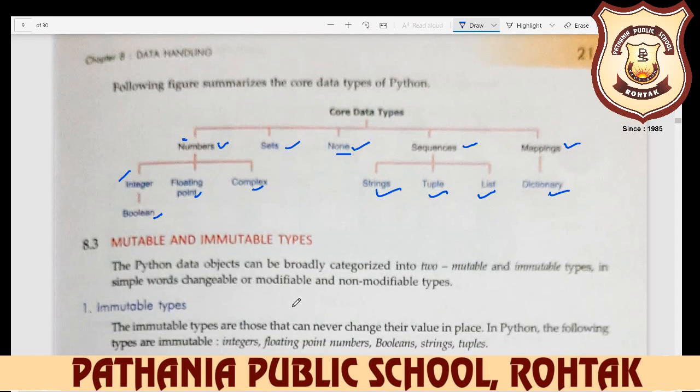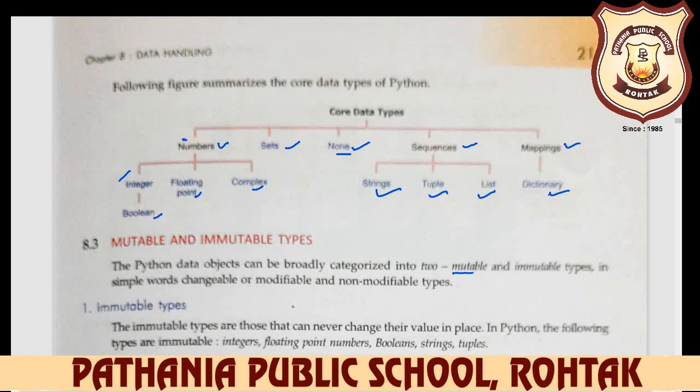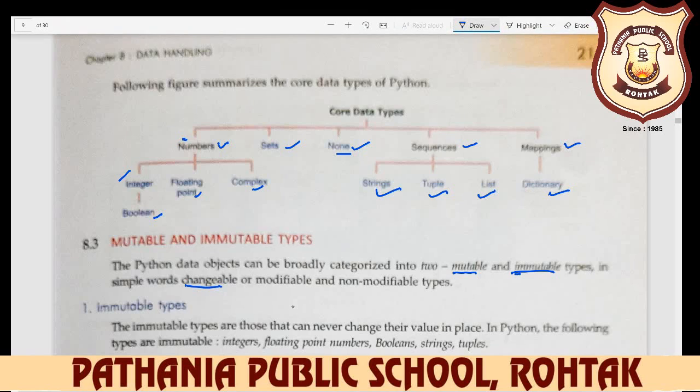Don't be confused at first. Mutable, and when we write im, it becomes immutable. Mutable simply means changeable or modifiable, and immutable means non-modifiable, non-changeable types.